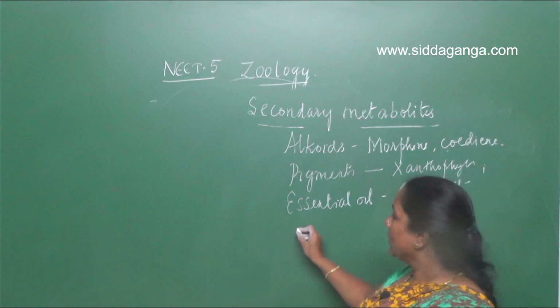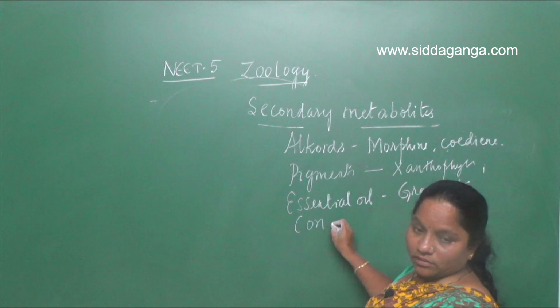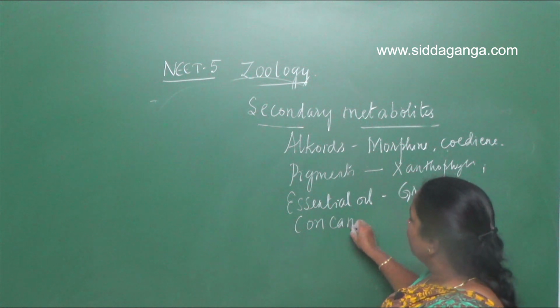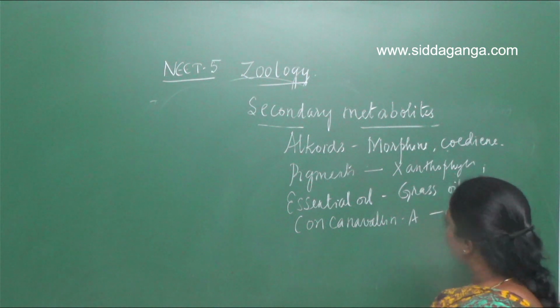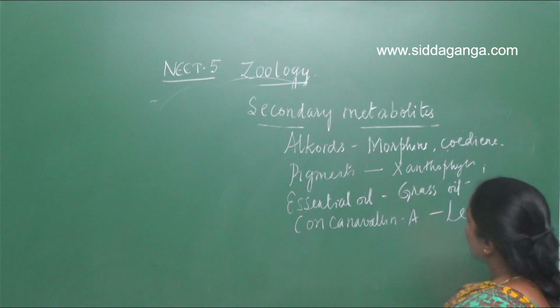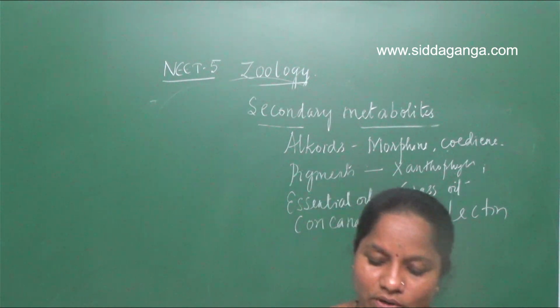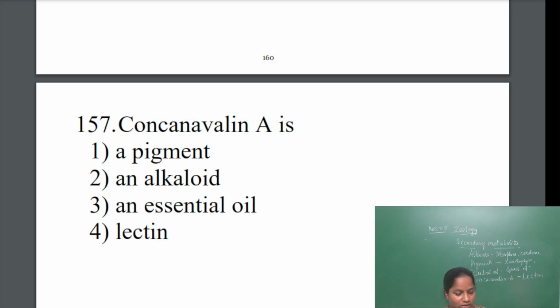Then the next one is concanavalin. Concanavalin is called a lectin. Lectin is called concanavalin. So the answer will be what? It is the fourth one. So lectin, it is concanavalin. It is a carbohydrate binding protein.